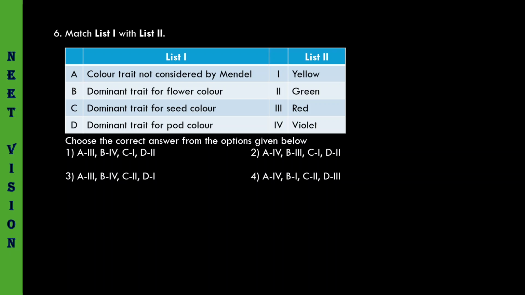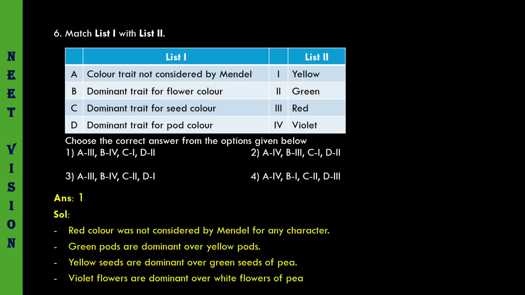Dominant trait for flower color, violet: 4. B4. A3, B4. Dominant trait for seed color, yellow: 1. C1. Dominant trait for pod color, green: D2. A3, B4, C1, D2. First option must be the correct one. Let us see the answer. First one. The red color was not considered by Mendel for any character. Green pods are dominant over yellow pods. Yellow seeds are dominant over green seeds. Violet flowers are dominant to white flowers.